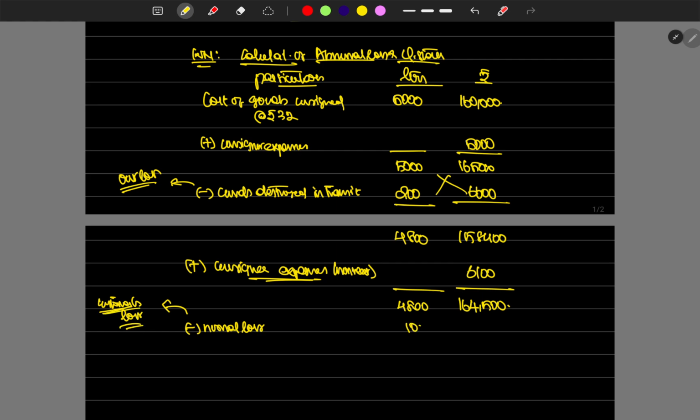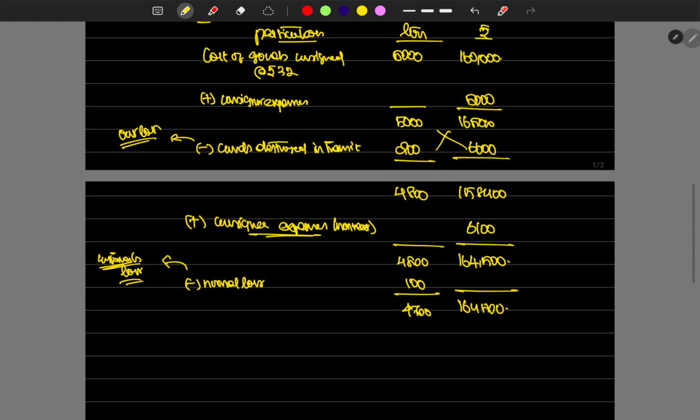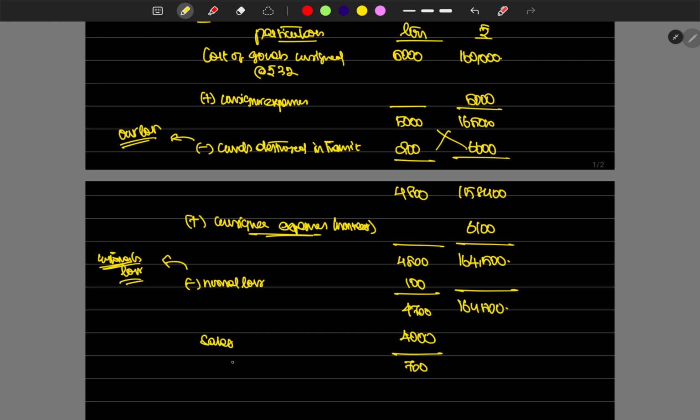Okay, 100 units, deduct that, we'll get 4,700 and then 1,64,500 as the value. Okay, what are the sales liters? 4,000 liters, balance 700, which is the actual closing stock which is unsold.